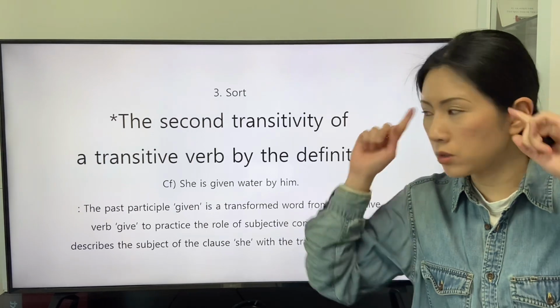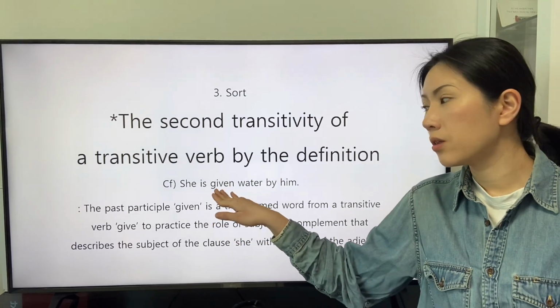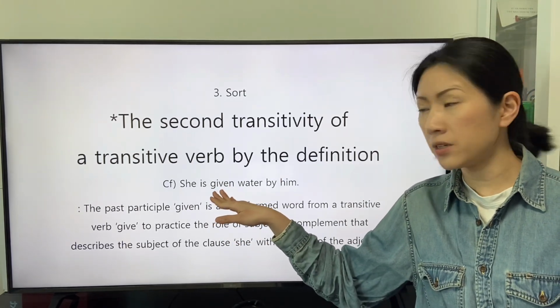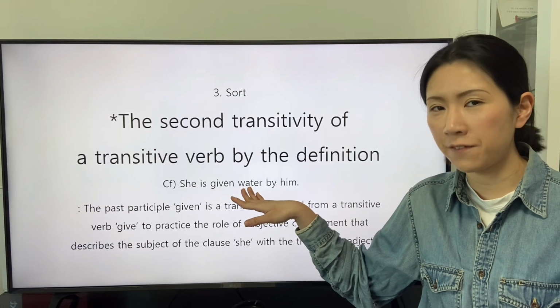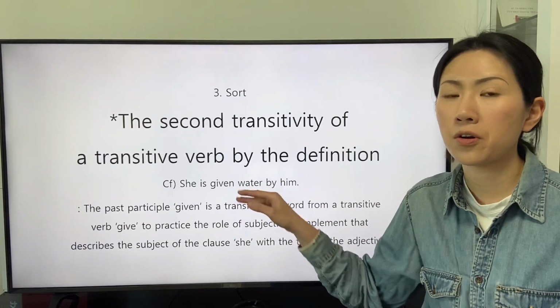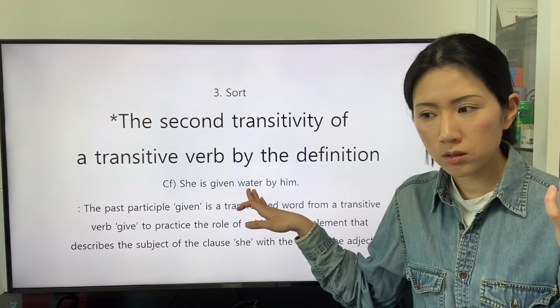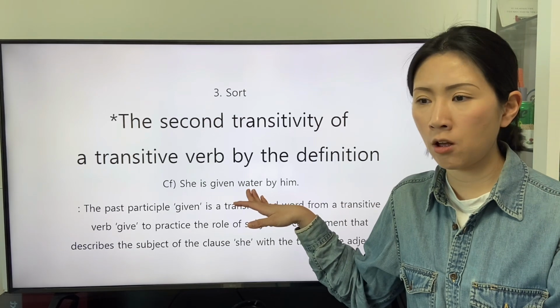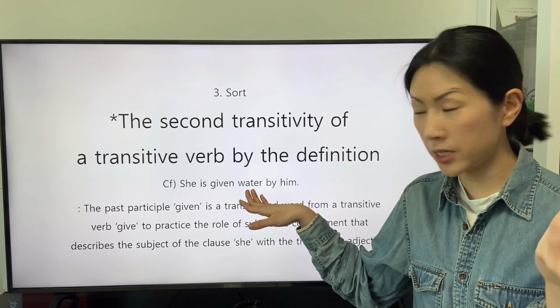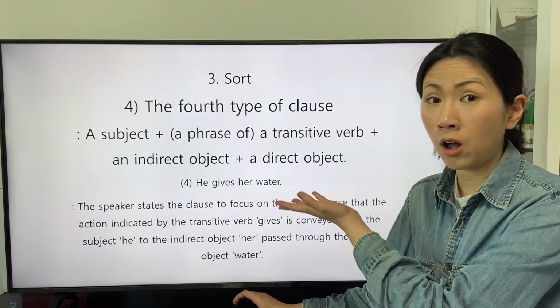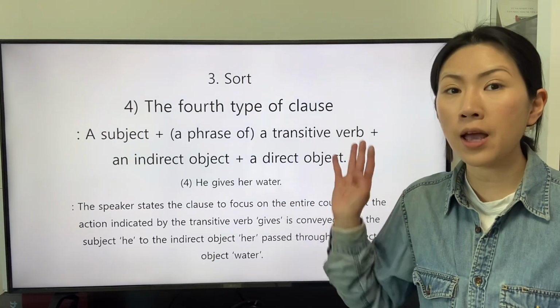We will focus on the relationship between the subjective complement given and the object of the subjective complement water. The object of the subjective complement is the direct object in the first type of clause.